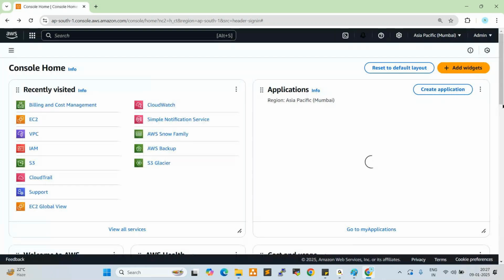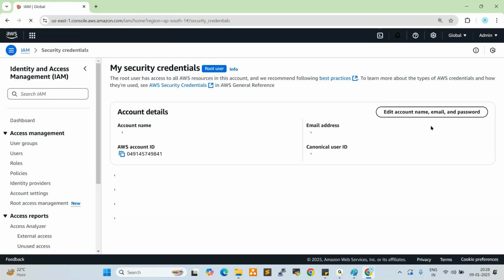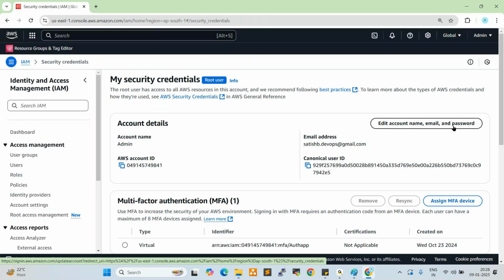Next one, security credentials. If you want to update your account password or email or username, click here, security credentials. Now see here, edit account name, email, and password. You can edit whatever name you want to edit here.